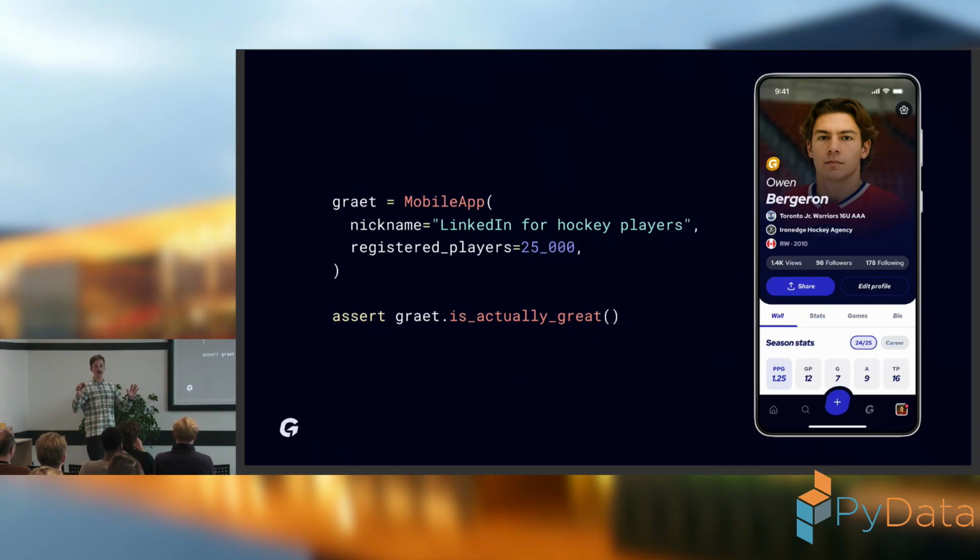On the other hand, there are coaches and agents who are looking for new players either for their team or for their agencies. So these 2 groups of users meet on the platform, and basically we are a recruitment platform for young ice hockey players. We have around 25,000 of those ice hockey players registered on the platform, and on top of that there are also some family members, agencies, and coaches.